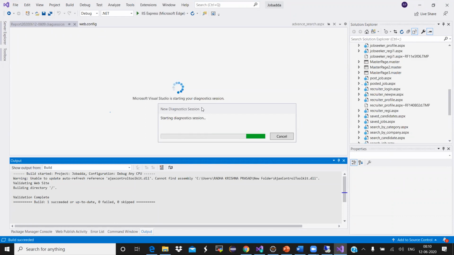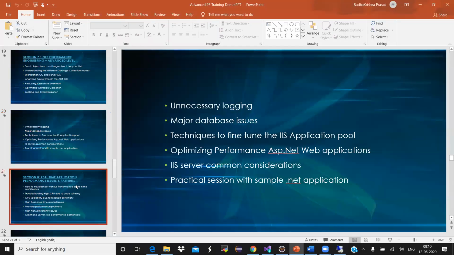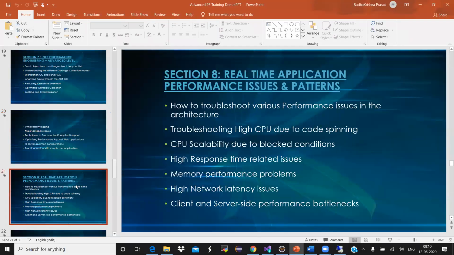Earlier, we could also use ANTS profiler, CLR profiler, dotTrace profiler. So many other profilers we have for .NET. Like in Java, we have JProfiler, JProbe. So many things are there, right? All these things will help you. I'm going to show all of this stuff, the deployments, the different working activities of all the .NET applications from end to end.